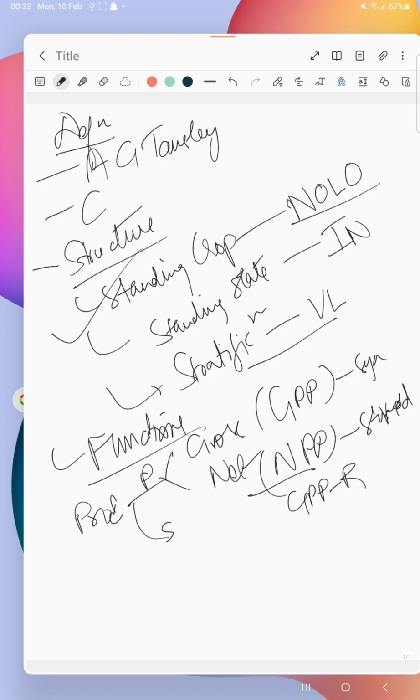Now coming to the second function, that is the decomposition. So one is the productivity, the other is decomposition. So decomposition means what? This is the physical and chemical breakdown of complex organic remains with the help of decomposers. Here you have to remember one point known as detritus. It's a term, detritus, very very important.